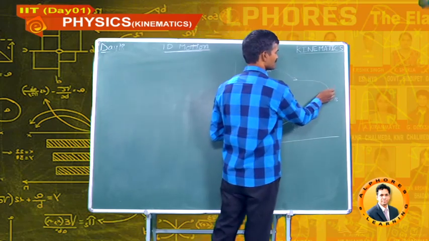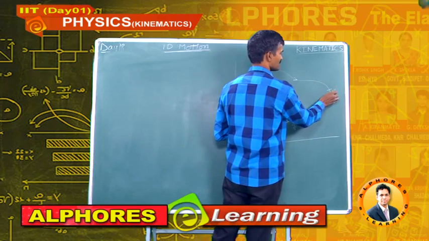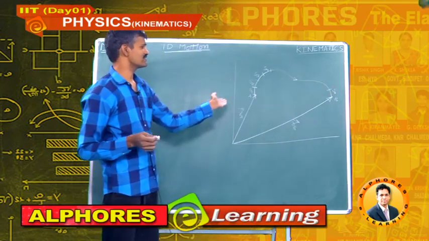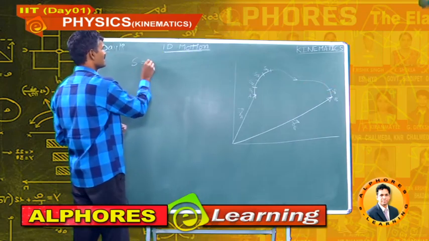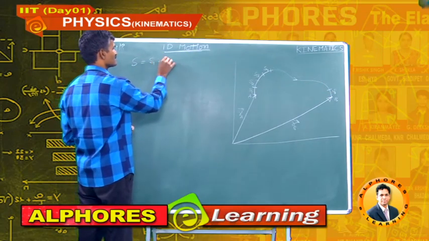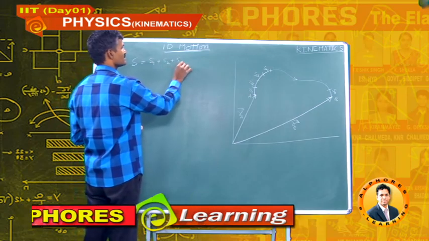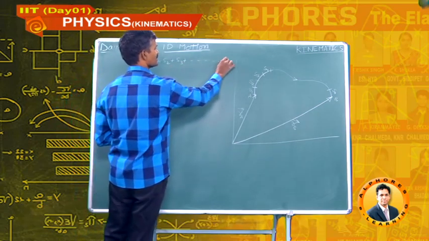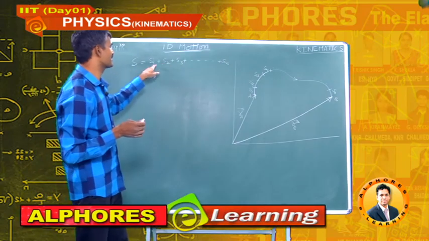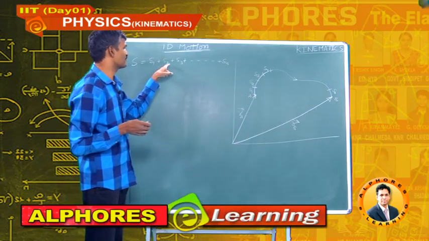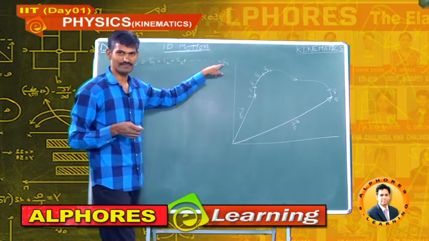This last distance is sn. What is the total distance between A and B? The total distance S can be written as S1 plus S2 plus S3 and so on plus Sn.